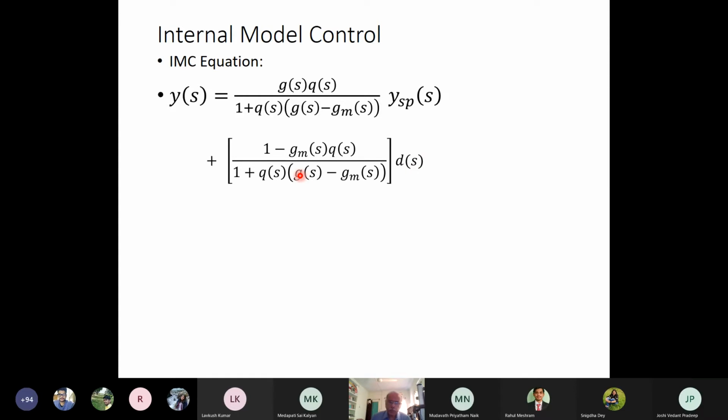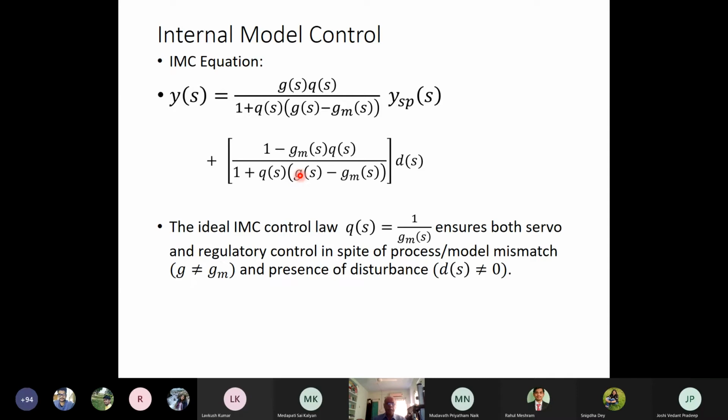So the controller equation ideally will be Qs equal to 1 by GMs. I can say this ideal IMC control law Qs equal to 1 by GMs ensures both servo and regulatory control in spite of process model mismatch and the presence of disturbance.